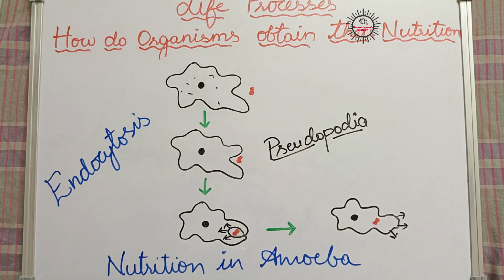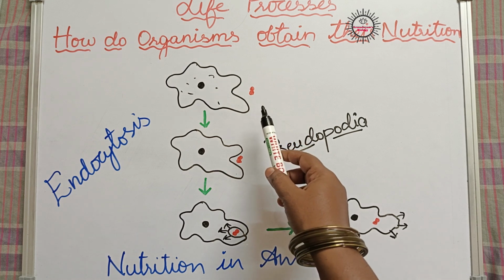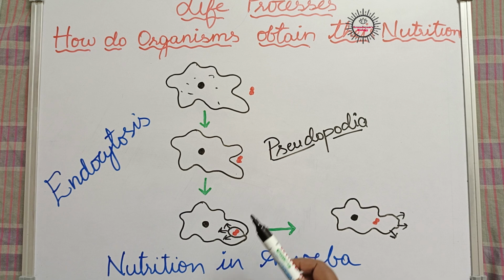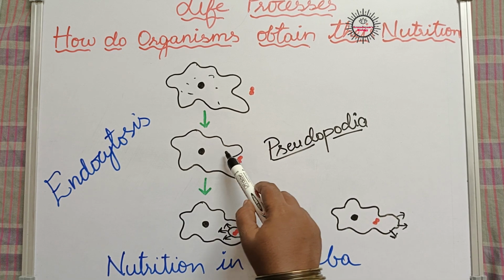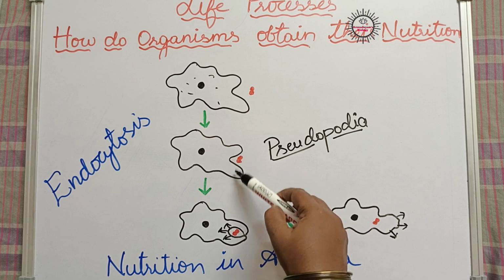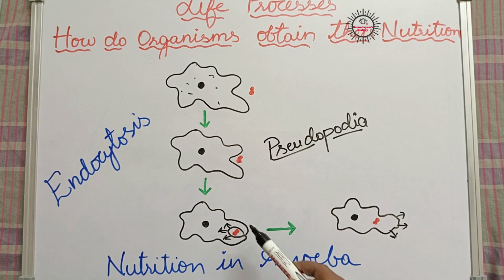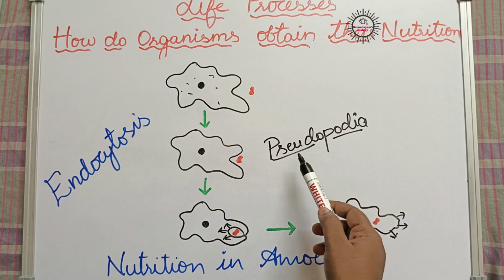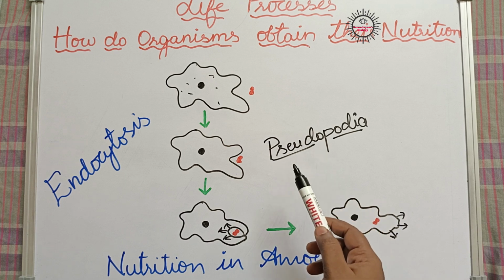Okay, whenever food is available to amoeba, amoeba moves towards the food with the help of some cytoplasmic extensions called pseudopodia. So they produce cytoplasmic extensions, and these extensions look like legs, isn't it? They are called false legs. Why? Because they are for temporary purpose.